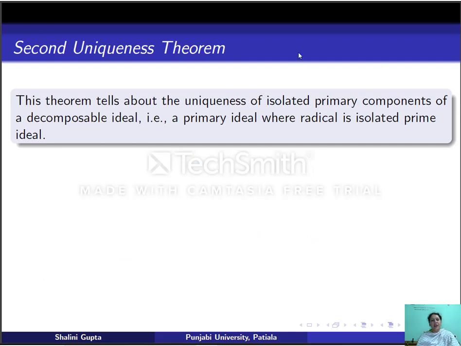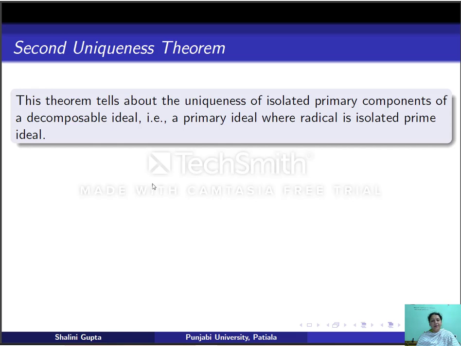Now we are ready to state the second uniqueness theorem. The second uniqueness theorem tells us about the uniqueness of isolated primary components of a decomposable ideal. Suppose I is a decomposable ideal, decomposed as Q1 intersection Q2 intersection ... intersection Qn.